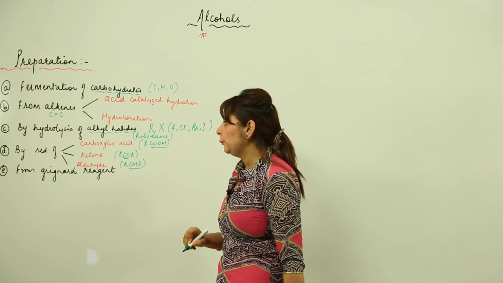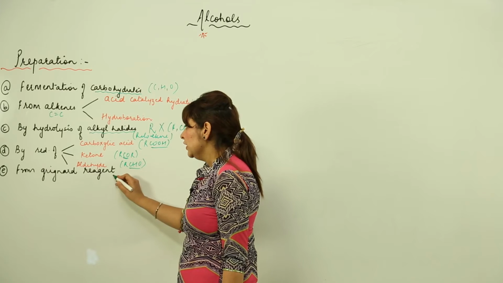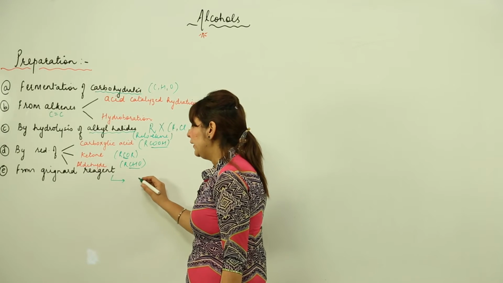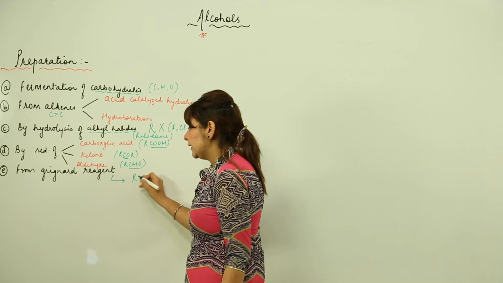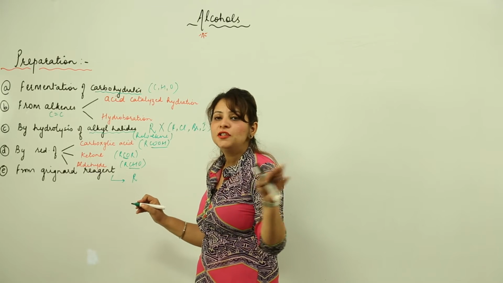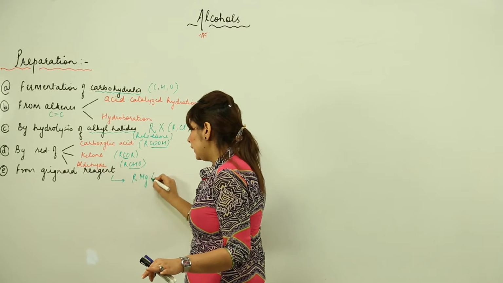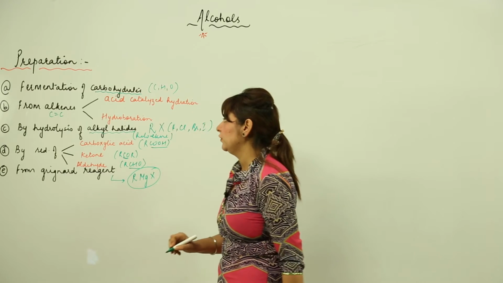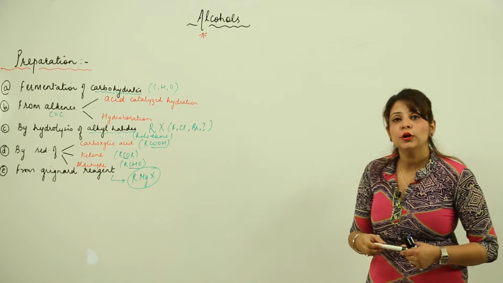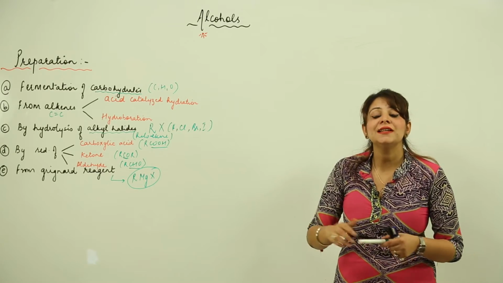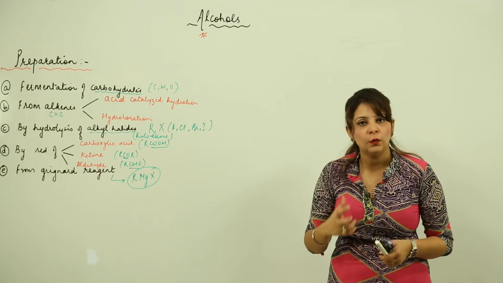And moreover, we can prepare it from the Grignard reagent. And what is actually the Grignard reagent? It is again an alkyl group, that means a carbon chain, a minimum of one carbon is required, with MgX. This is the Grignard reagent. So we are going to prepare alcohol from these different methods. Let us take each method one by one in detail.